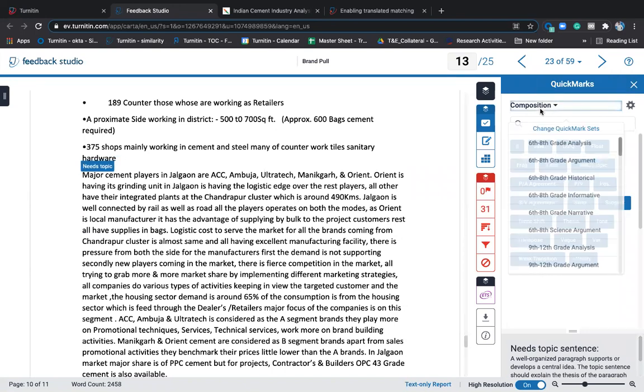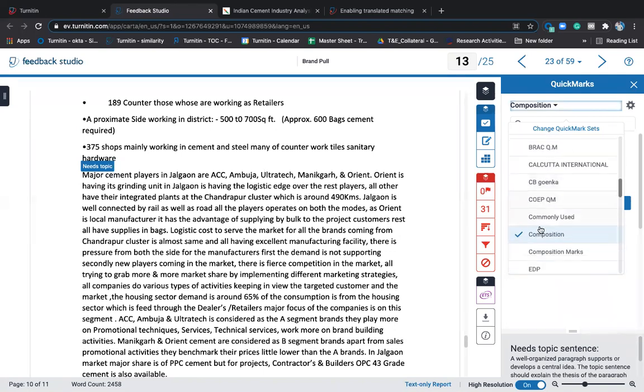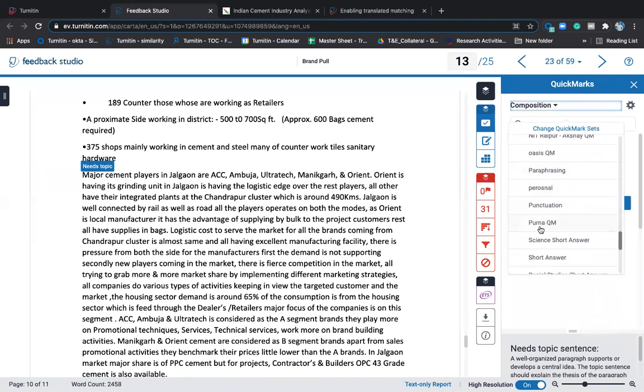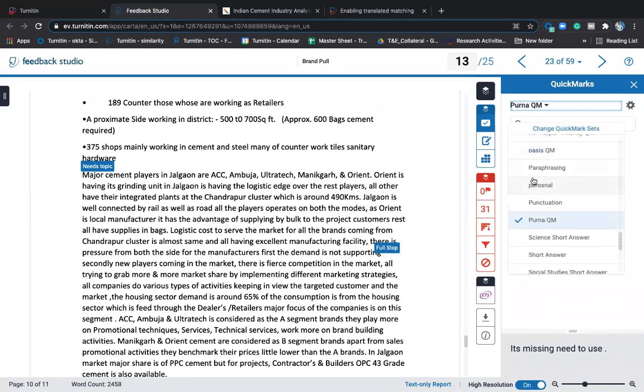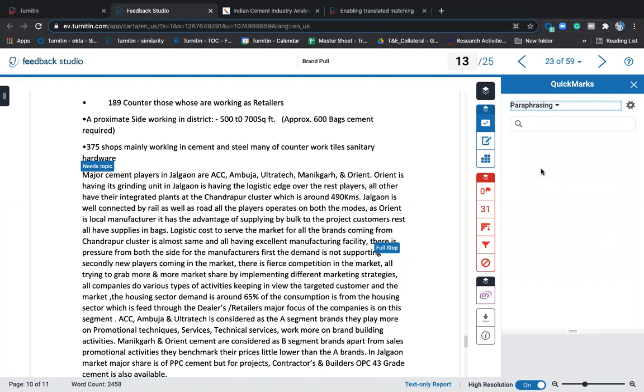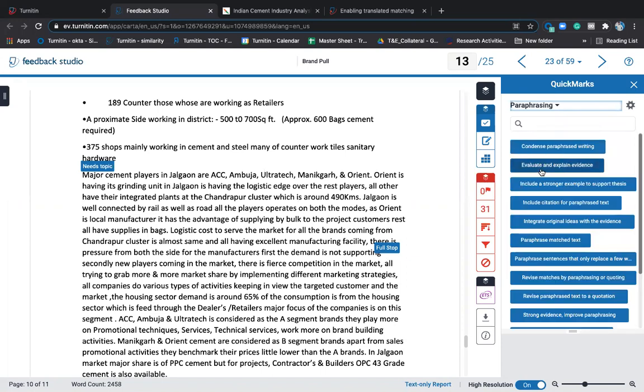So if I want to change something to myself, for example, there is something on student also. So Purna quick marks. So Purna has her own quick marks here. So full stop is required here. I'll drag and drop full stop is required here. So you can have your own quick marks, which will tell you that quick marks is there in your name, and you can drag and drop those.